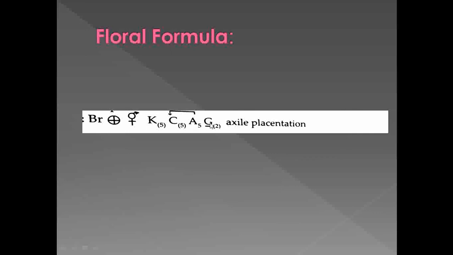Then next comes the gynoecium. The gynoecium is bicarpellary and the carpels are syncarpous, meaning they are fused, so this 2 also comes in brackets. Our ovary is superior, so there is an underline below the G, which indicates the superior nature of the ovary, and the type of placentation observed here is axile placentation. So this is the floral formula for Datura metel.